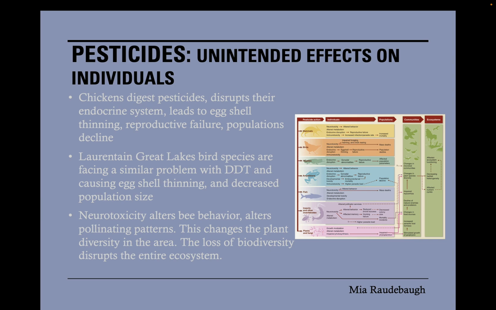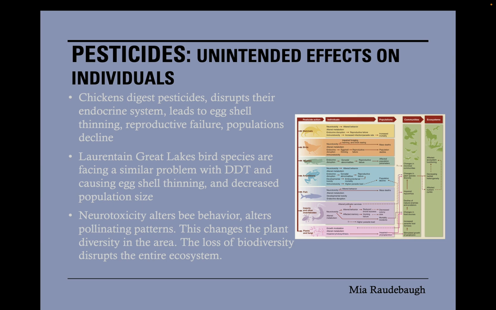Pesticides and the unintended effects on individuals. Chickens digest pesticides, which disrupts their endocrine system. This leads to eggshell thinning, reproductive failure, and finally, population declines. Another example is the Laurentian Great Lakes bird species, which are facing similar problems with DDT, causing eggshell thinning, which decreases the population size as well.